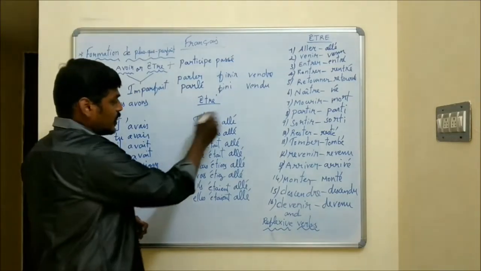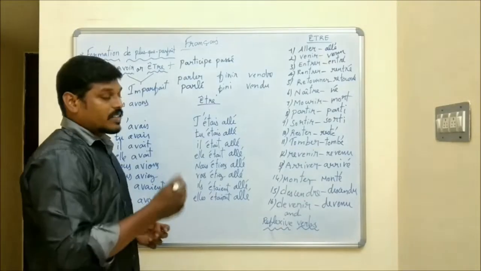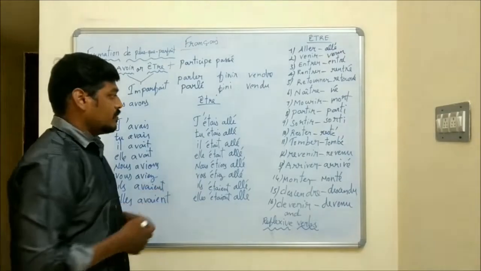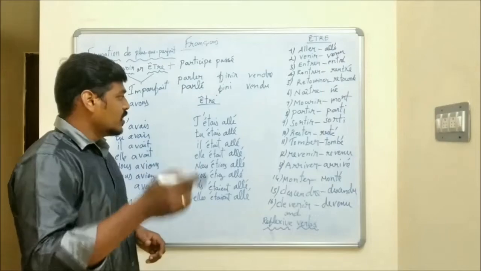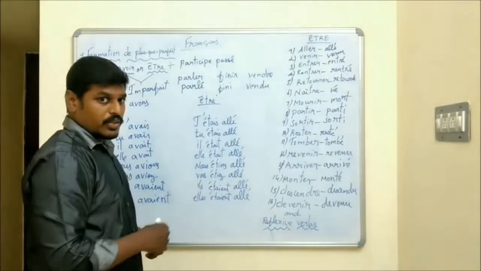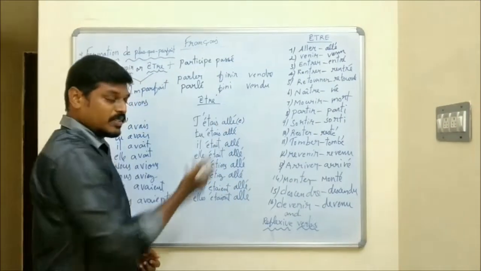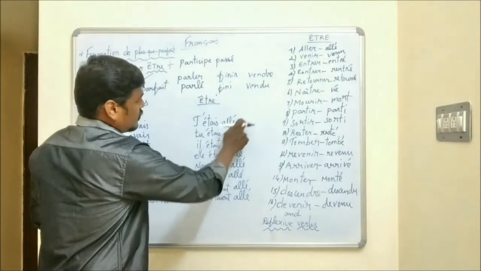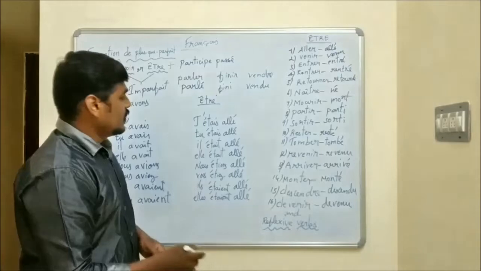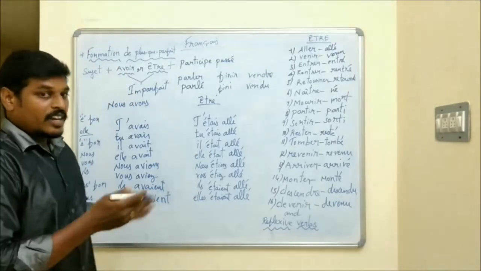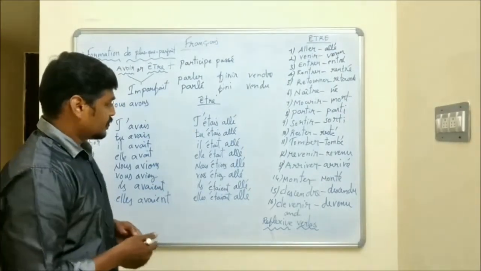Okay. J'étais allé. And agreement depends on the context. For example, I am a man. So here I don't add any agreement. If you are a girl, you can add E. So you can write like this, but it is not compulsory. Okay. So you don't add any agreement. J'étais allé. Tu étais allé. Second person follows the same rule. We cannot identify je and tu as masculine or feminine. So we don't add any agreement.